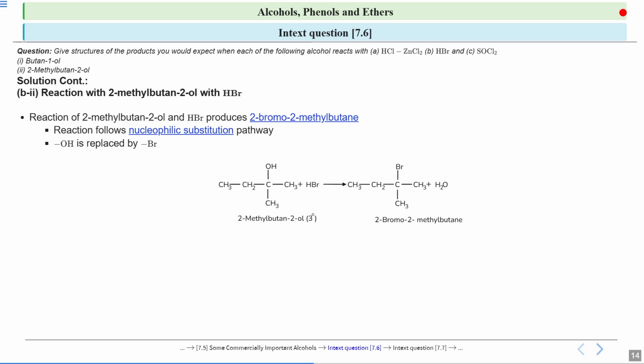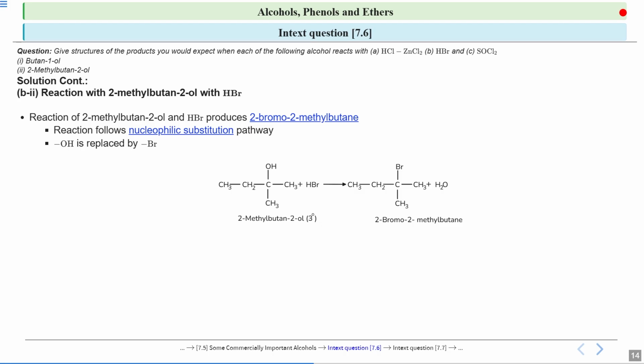Now if you look at this reaction, look at this carbon to which your OH group is attached. This carbon is a tertiary carbon. Why? Because this carbon is further connected to 3 other carbon atoms: 1, 2, 3. So this is a tertiary carbon. When this tertiary carbon is there, there will be a formation of a carbocation, and that carbocation will be stable. Why?